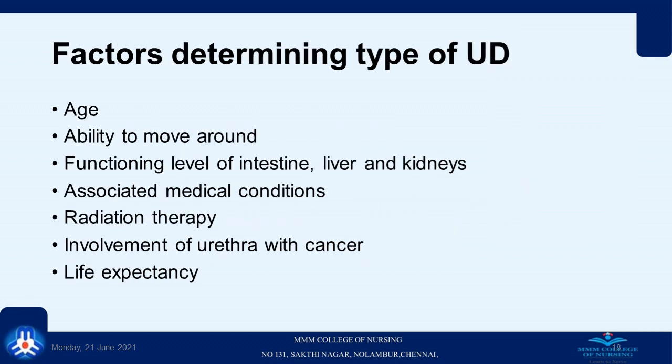The factors determining the type of urinary diversion are age of the patient, ability of the patient to move around, functioning level of the intestine, liver and kidneys, whether the patient has any associated medical conditions or not, need for the radiation therapy, involvement of urethra with the cancer, and the life expectancy of the patient.